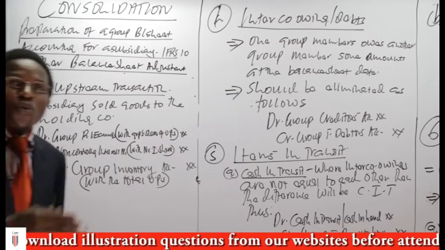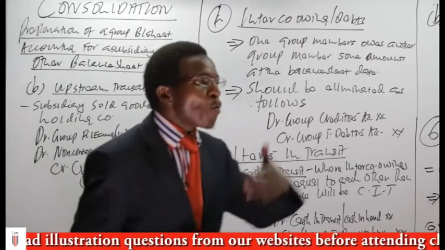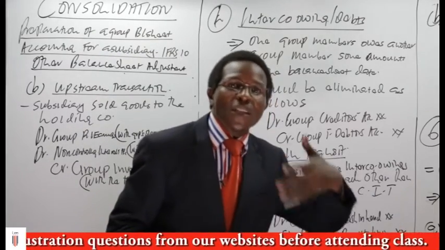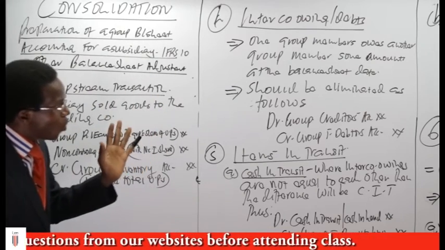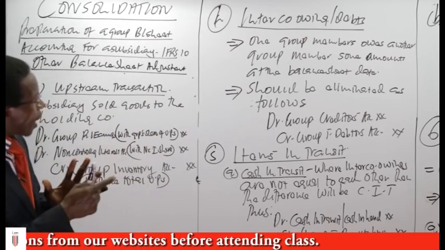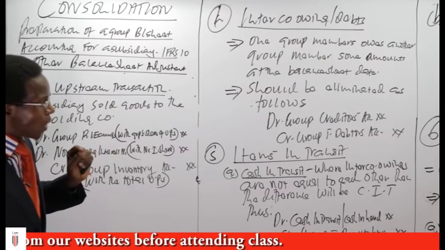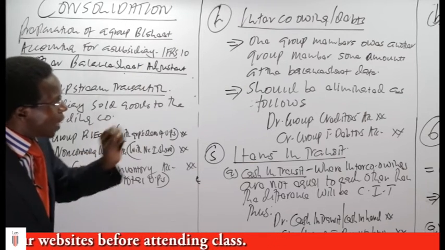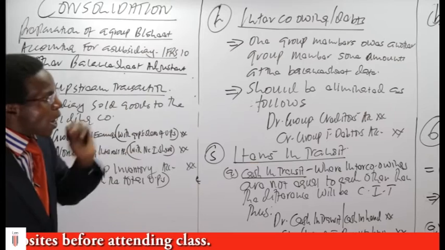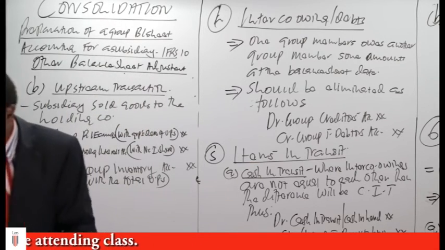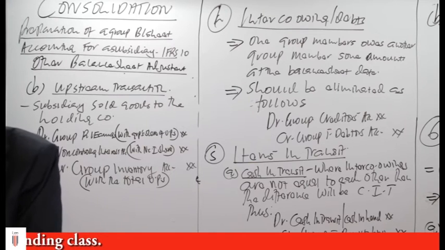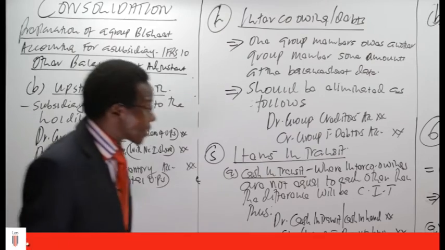But before we look at other adjustments to the group balance sheet, let's look at an example where we are able to feature the intercompany owings, the items in transit, and the unrealized profits. This is our example number 7.